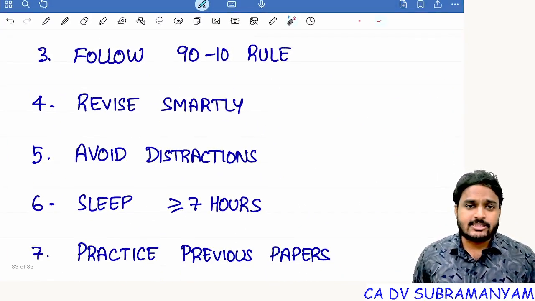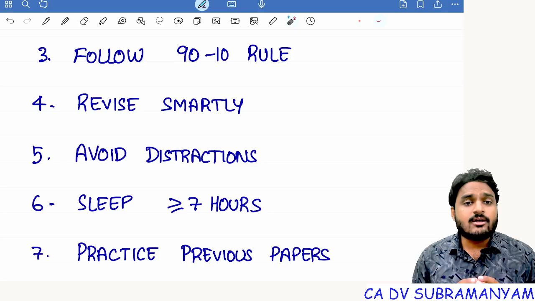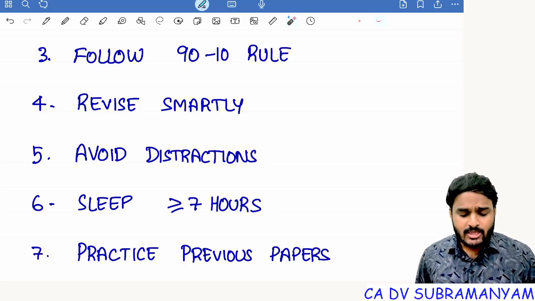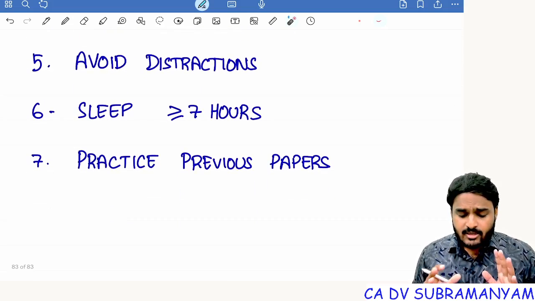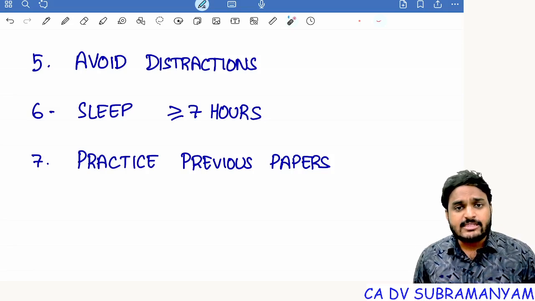Next one, avoid distractions. Please turn off notifications on your mobile. If possible, switch off your mobile. Understood? Next one, sleep at least 7 hours a day. At the end, practice previous papers.